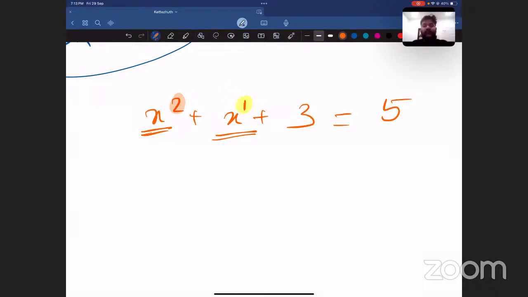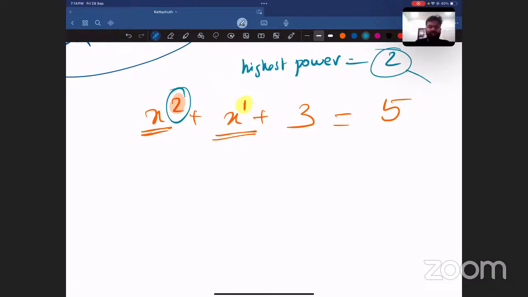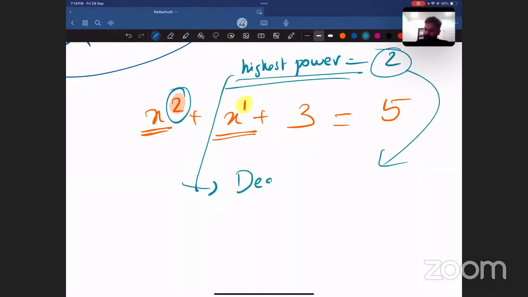When you have different powers, which is the highest power? Is that 2 or is that 1? Yes, 2 is the highest power. So the highest power here is 2, and this highest power is nothing but what we call the degree.